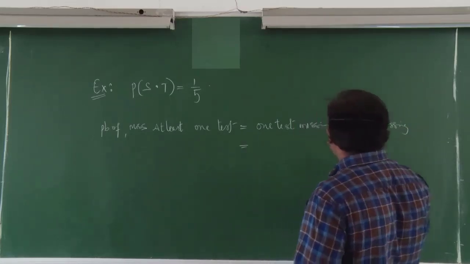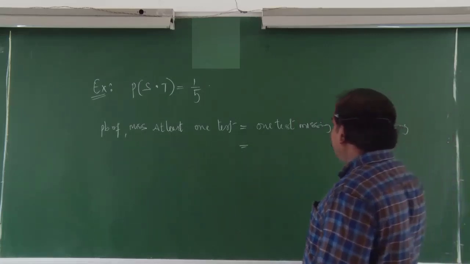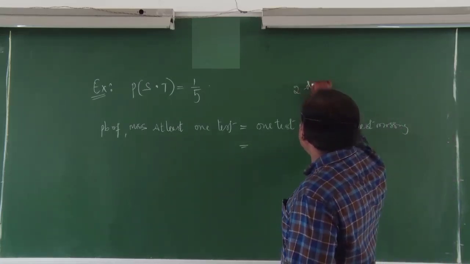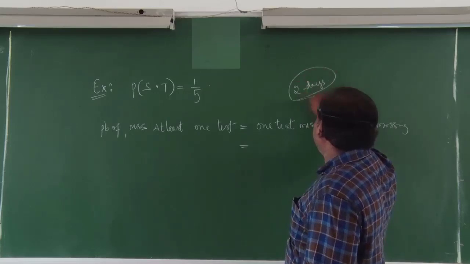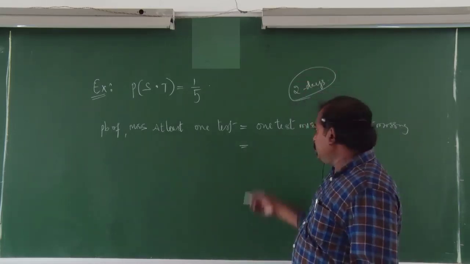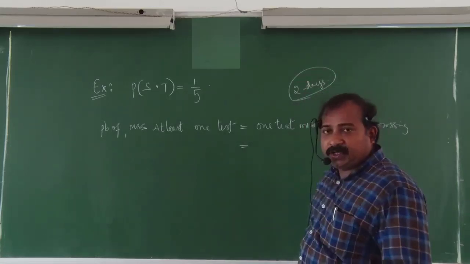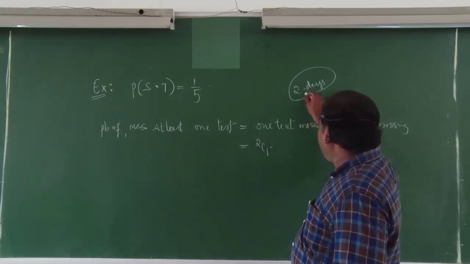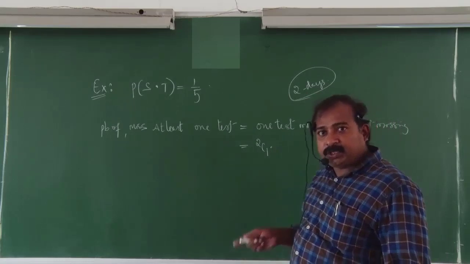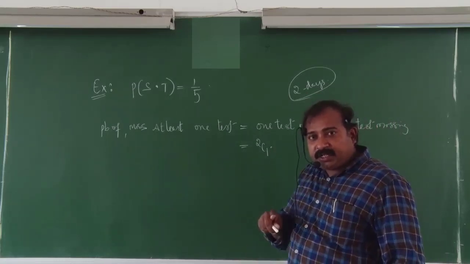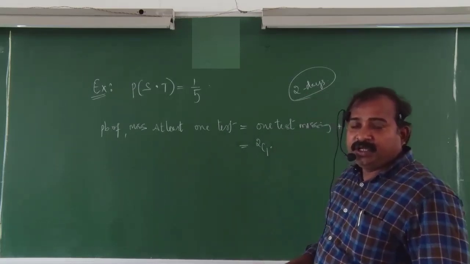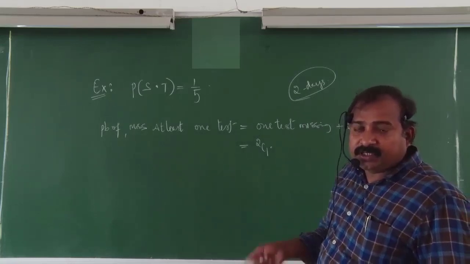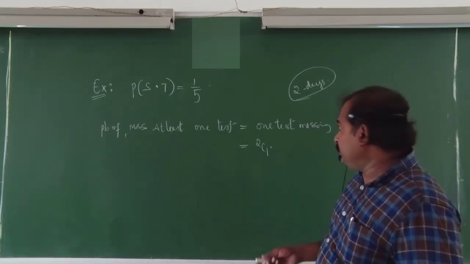One test missing, two tests missing. So he is absent 2 days. Between the 2 days, for one test missing: one test missing means on 1 day out of these 2 days, the teacher conducts the exam and he missed the test. So out of these 2 days, 1 day you choose, 2C1.